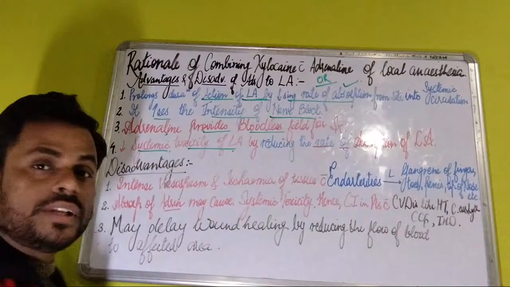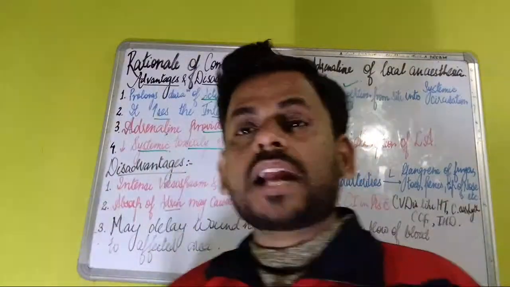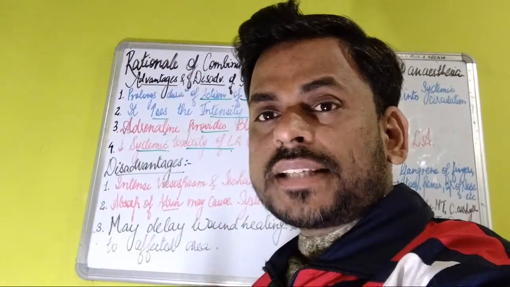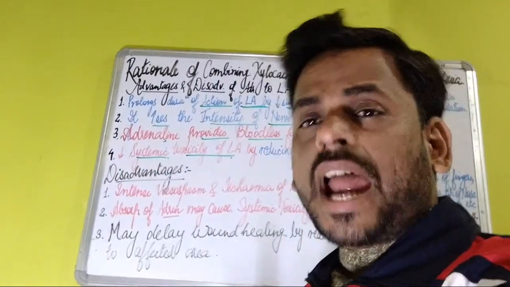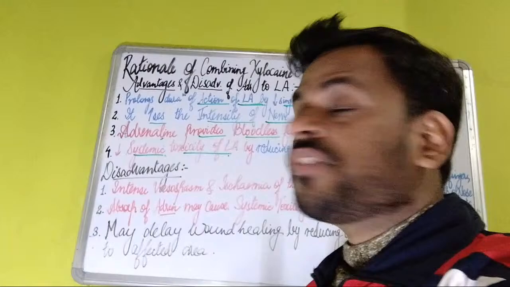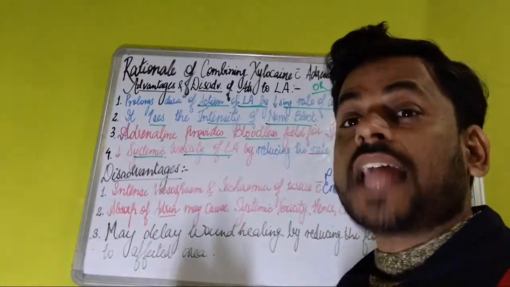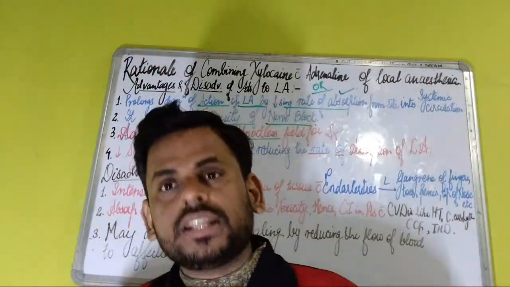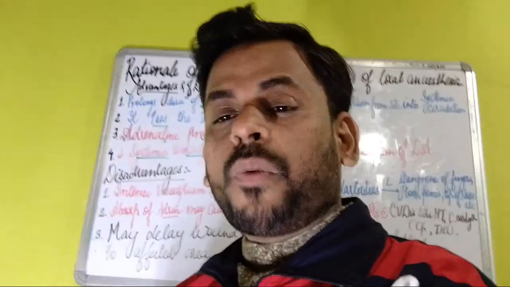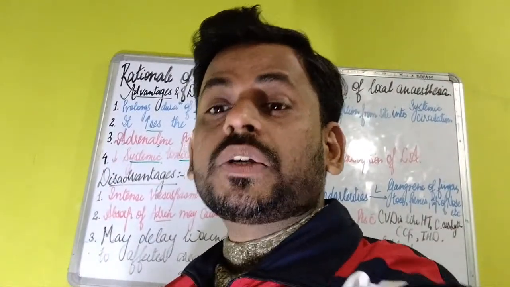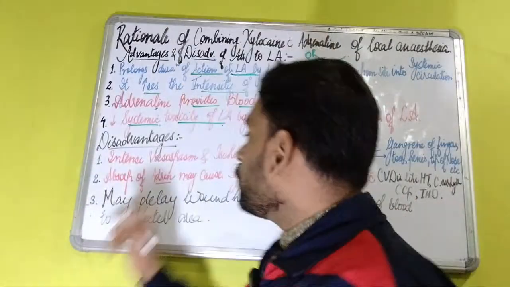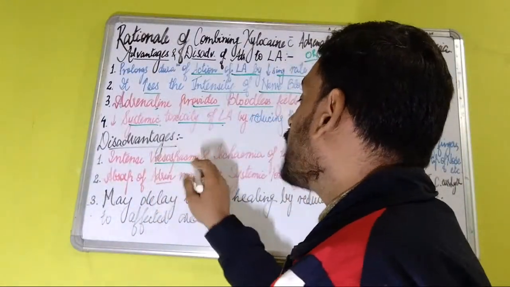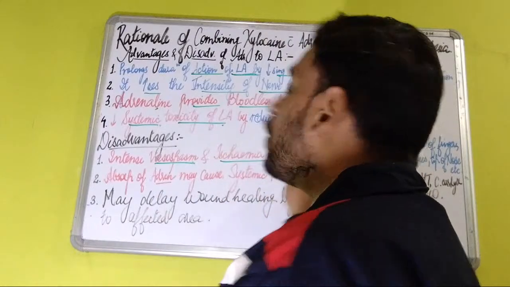Now moving on to the next, the disadvantages. So when we look at the disadvantages, what are the disadvantages of adding adrenaline to local anesthesia? The first important disadvantage is that adrenaline is a vasoconstrictor, and it causes intense vasospasm and ischemia of the tissues.